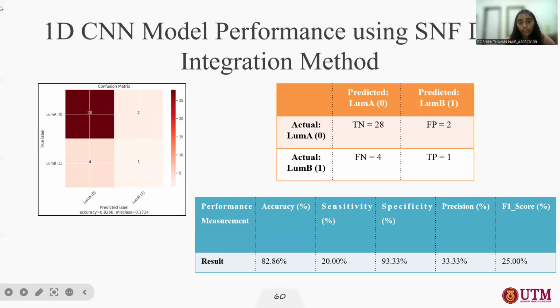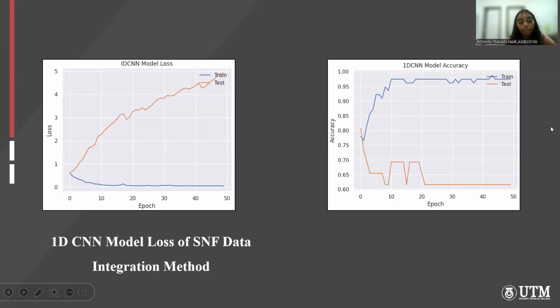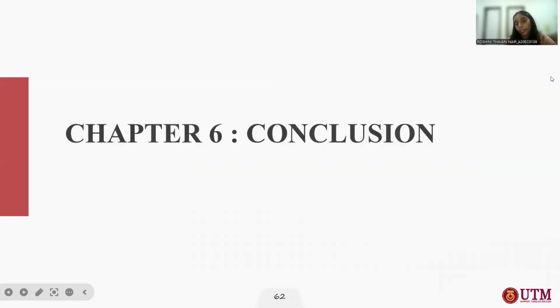This is the result obtained for the 1D CNN model performance using the SNF integration method. We obtain an accuracy of 82.86%, sensitivity of 20%, specificity of 93.33, precision of 33.33, and F1 score of 25%. Here is the model loss and model accuracy for the SNF data integration method.